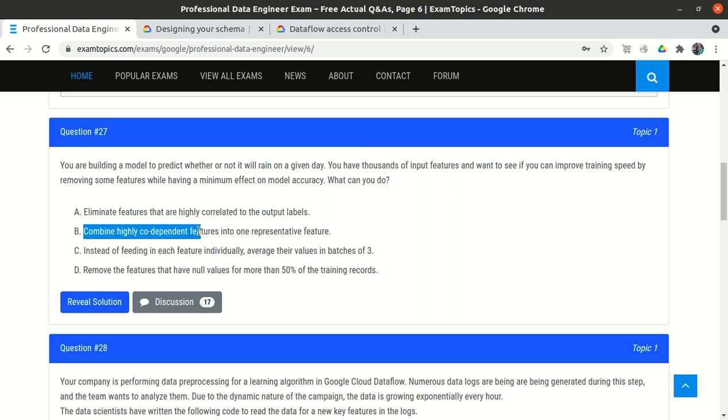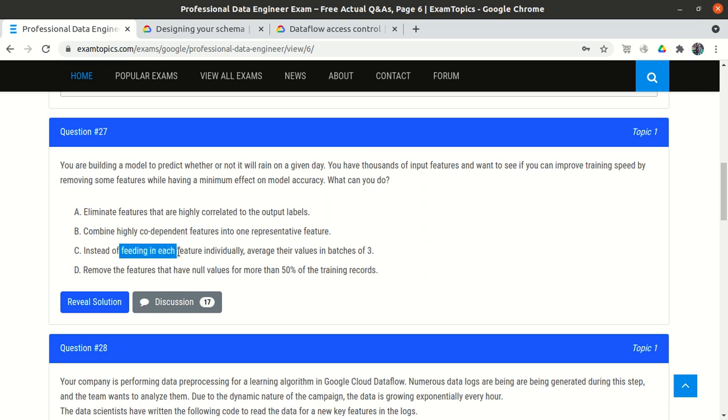Option B is to combine highly correlated features into one representative feature. So B says that we have 1,000 input features, so we will combine those features which are highly correlated. Let's suppose there are 10 features and they are highly correlated, so we will make a single feature. In this way we are removing some features. So this option will work, but before deciding on option B, let's look at the other options.